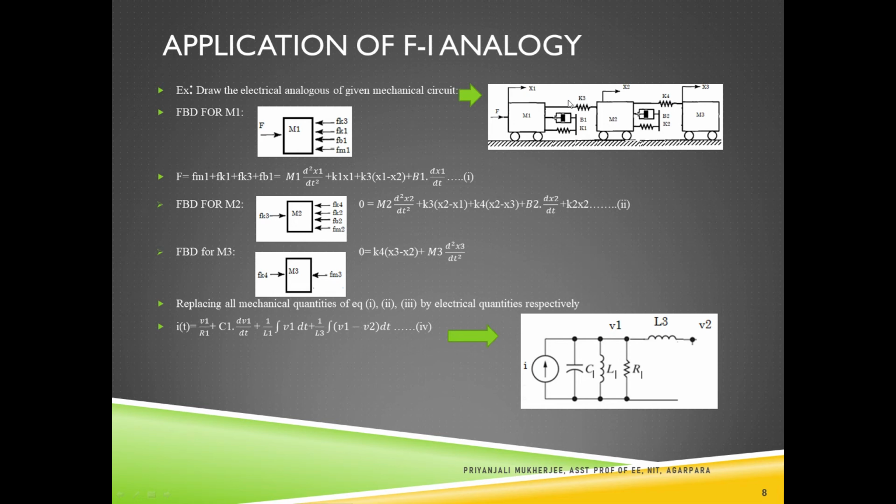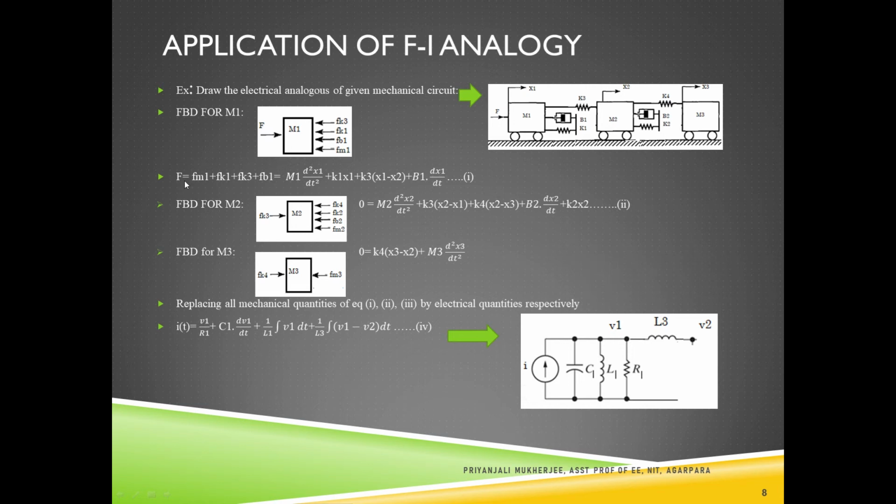And for the spring K3, when K3 is connected in between M1 and M2, so when M1 is going towards the displacement, that means the K3 spring is also compressed, and due to this compression the force will act towards the body, and hence F of K3 is towards the body. Now we can say all these are opposite of this force. So the applied force F is equal to the summation of these opposite forces.